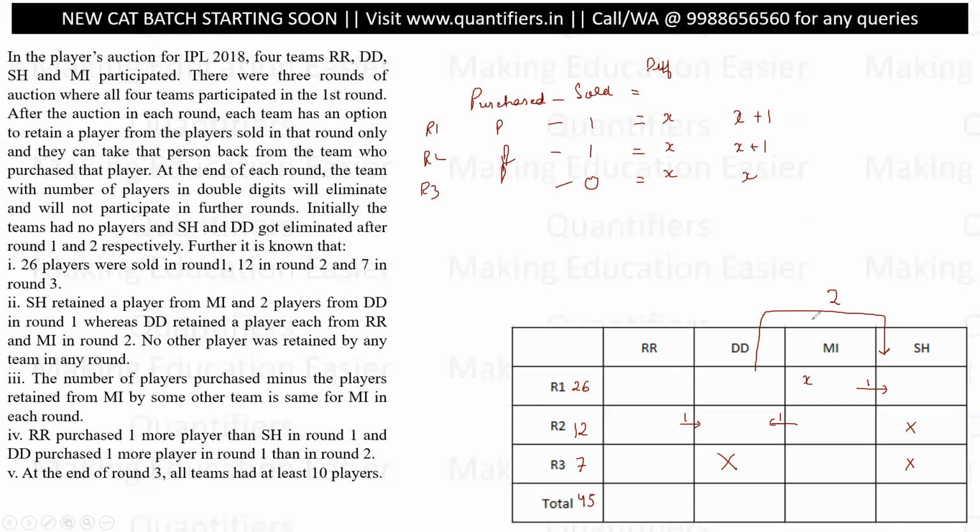So let us say in the first two rounds they purchased 6 and 6 players, then in the third round they must have purchased 5 players. Right, this is the total purchases. So if the total purchases are 3x+2, and Mumbai had sold 1 player in round 1 and 1 player in round 2, which means the net players with Mumbai should be 3x. These will be their net players. I'm just analyzing this information, right? Okay. So I know this for a fact. Let me keep writing it so that I might use it.